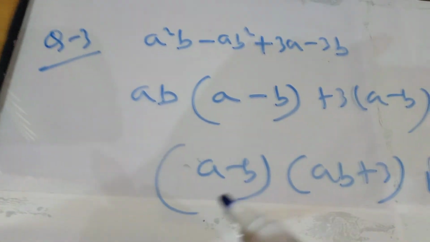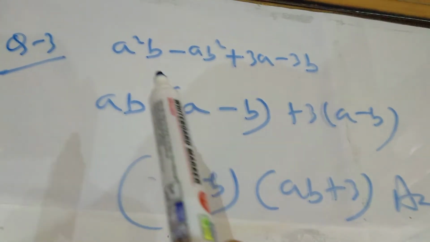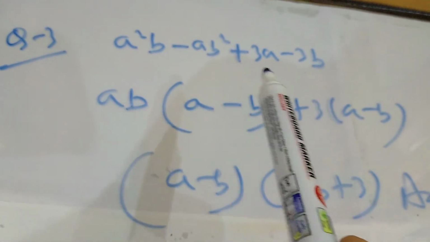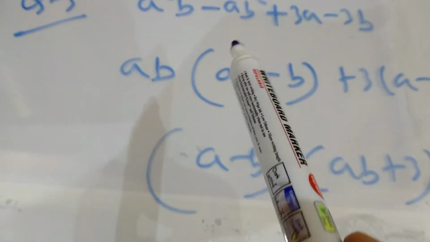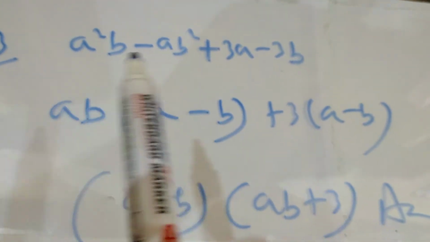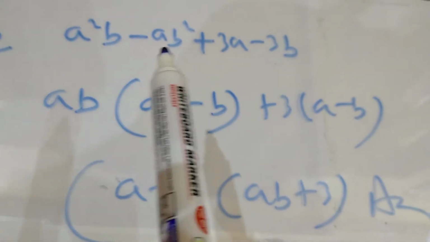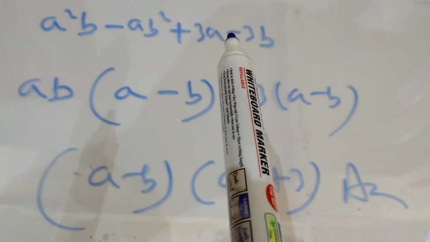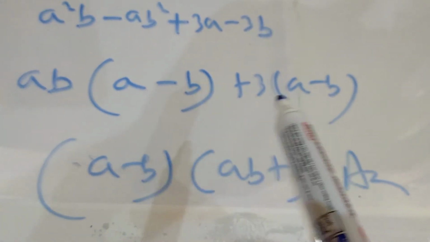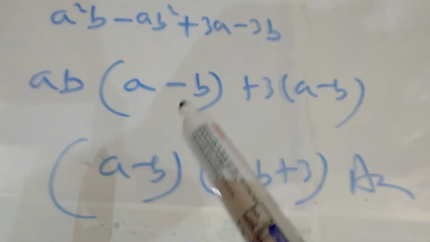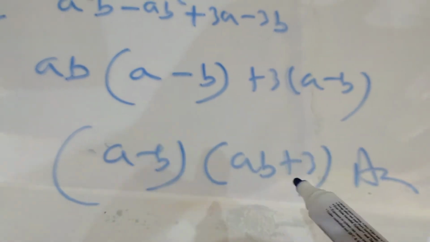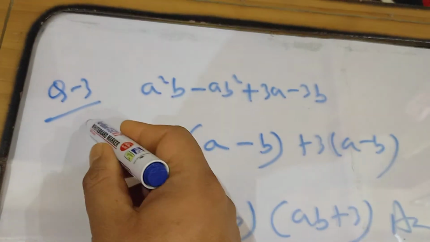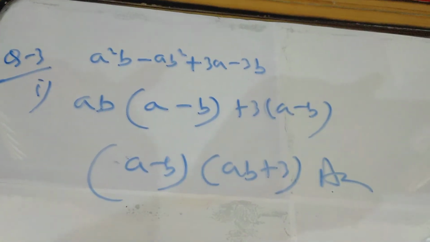Now look at another question. This question is a little bit easier for you. Here the grouping is the first and second term together and the third and fourth term together. In these two terms I have taken AB common, so inside the bracket it is A minus B. Here 3 is common, so A minus B has come common in both the terms. It is taken outside, so AB plus 3 is the second factor. So this is question number 3, the first part. You should solve the second part.